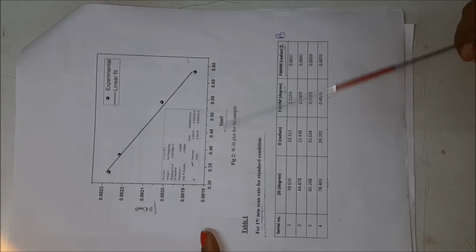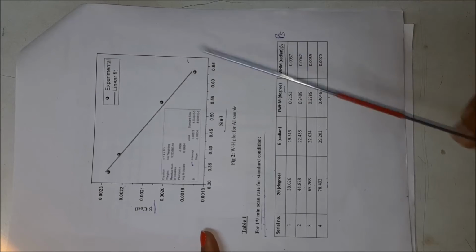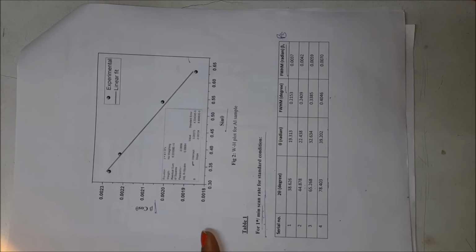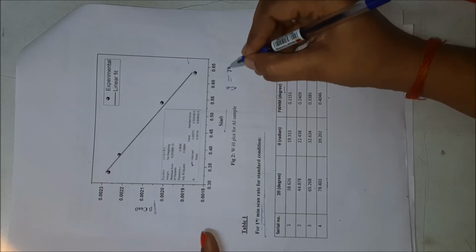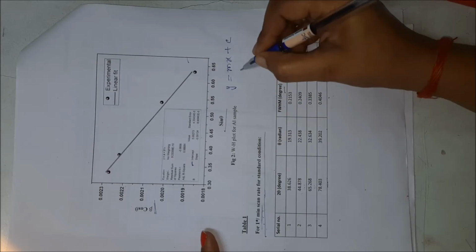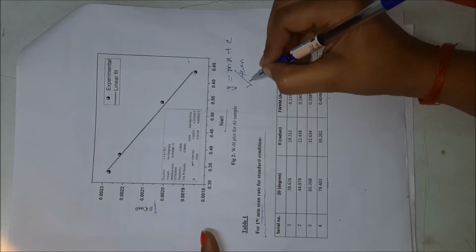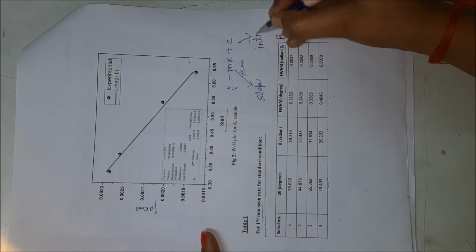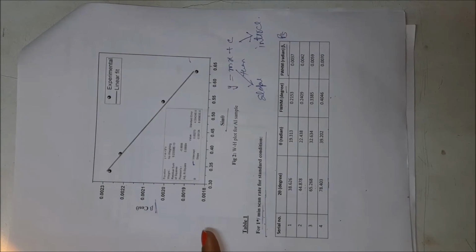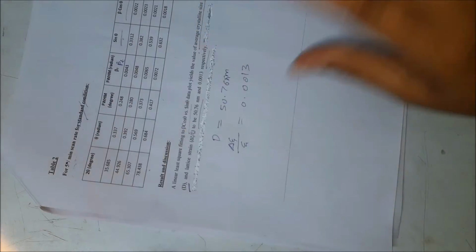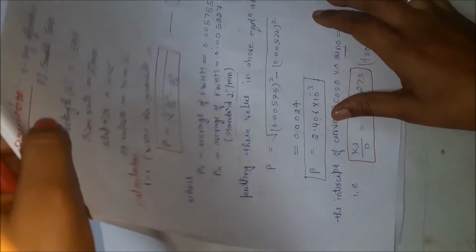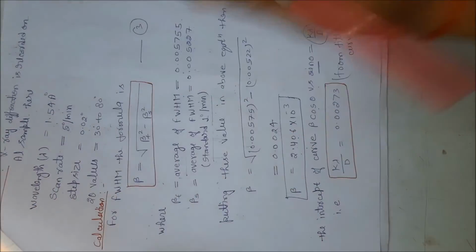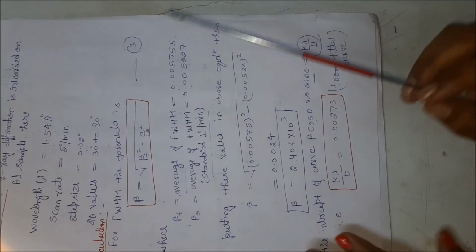If we compare this equation with the straight line, which is y equal to mx plus c, then m is the slope of the curve and c is the intercept. So the value of the intercept is equal to k lambda upon d, you can see in this way.